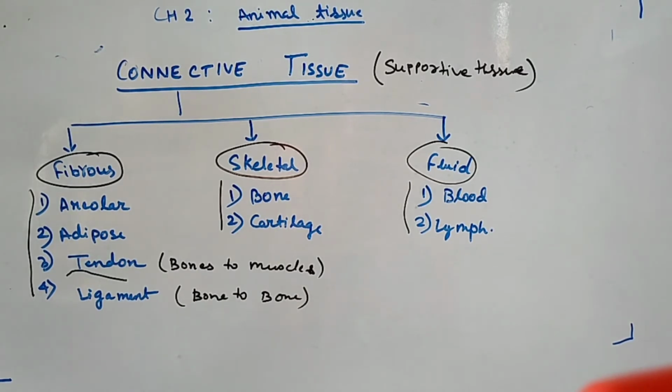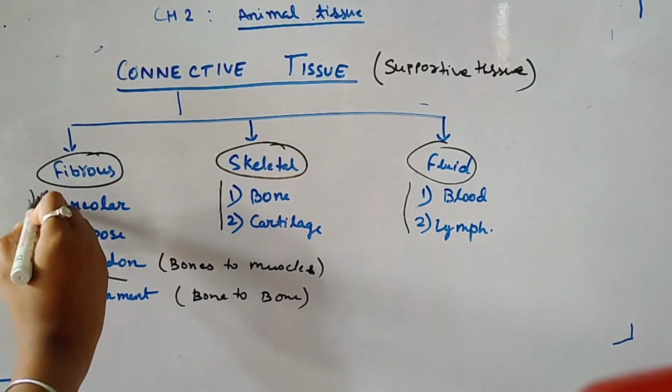Next is areolar tissue. What does it do? The tissue binds our skin to the underlying structure. It makes the skin elastic. This is the more important point, that it makes the skin elastic.